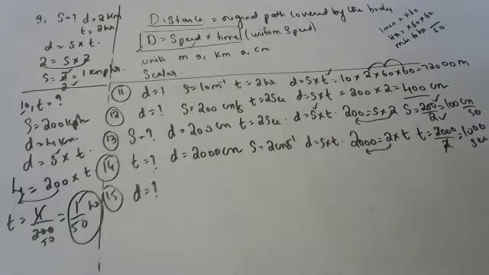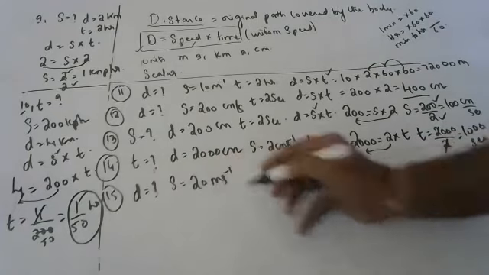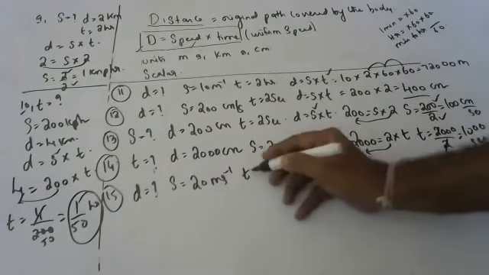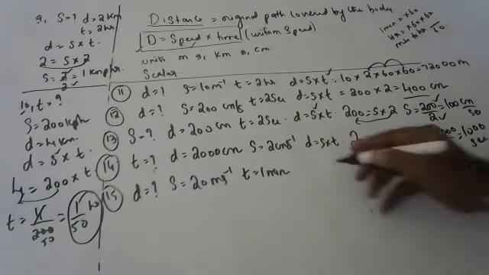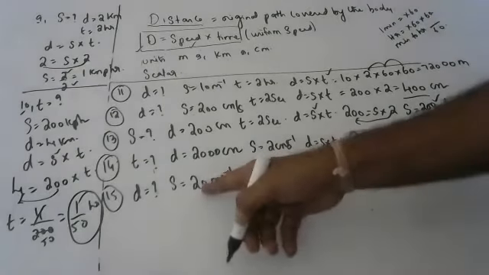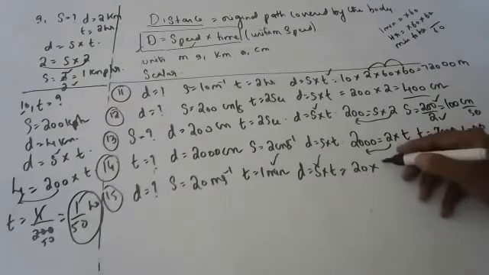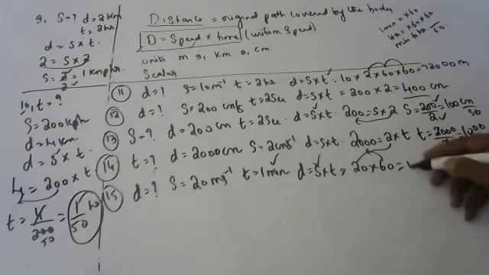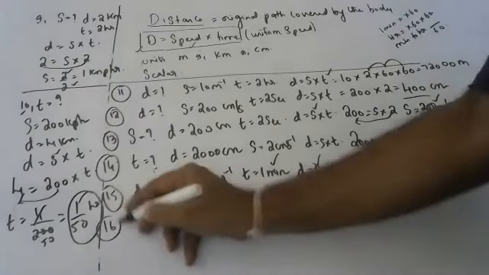Jiten, find the distance if a body is moving at 20 meters per second in 1 minute. Time equals 1 minute. Here, distance equals speed into time. Speed is how much? 20. 1 minute will have how many seconds? 60 seconds, sir. The answer is 1200 meters.